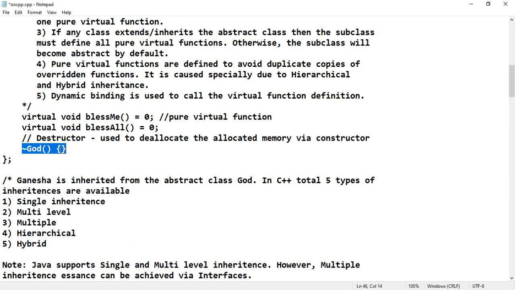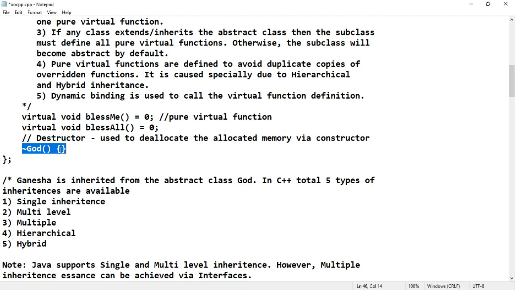We have seen in storage management in programming languages that garbage collection can be done in two ways. One is automatic garbage collection, the second is manual garbage collection. Garbage collection means removing the allocated memory in the computer's main memory.